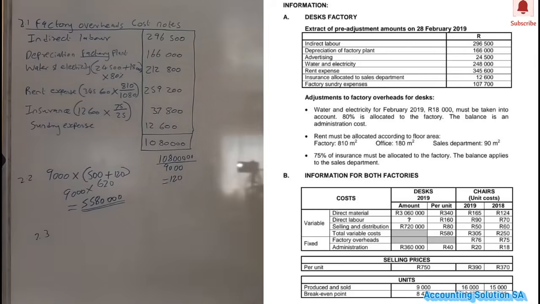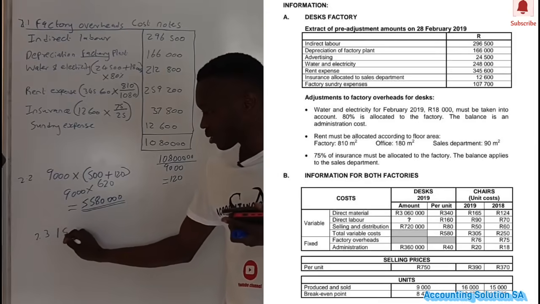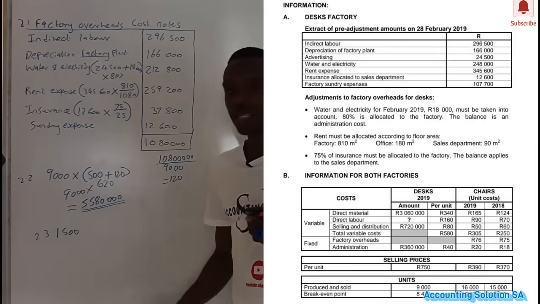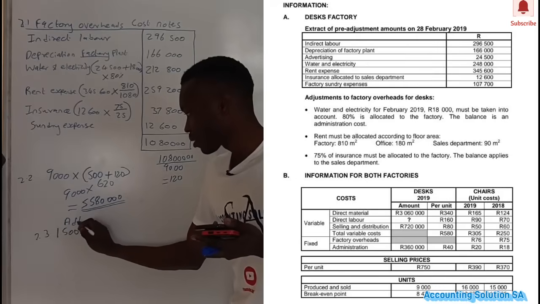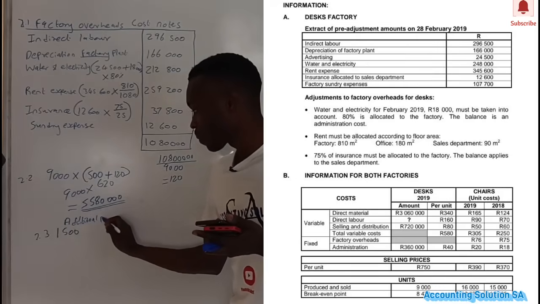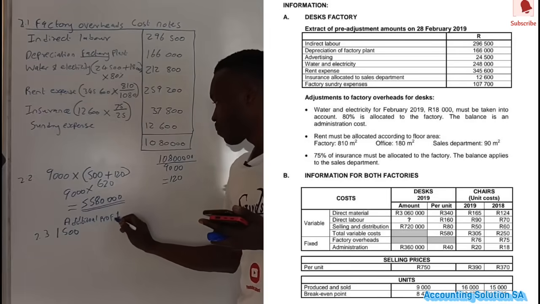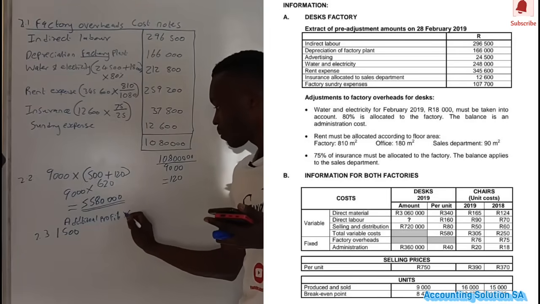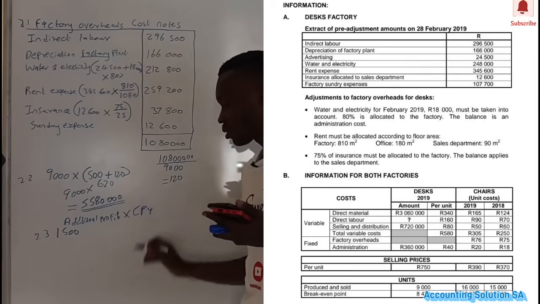Once they ask you a question like this where you have to calculate additional profit, it's going to be very simple for you. Let me write the formula here. Additional profit is 1,500 multiplied by contribution per unit.